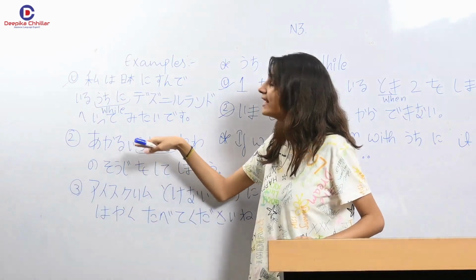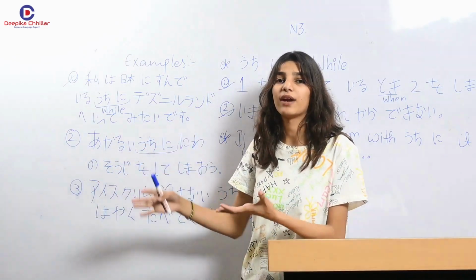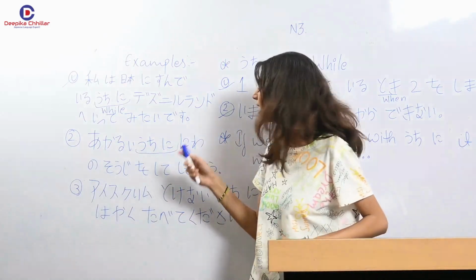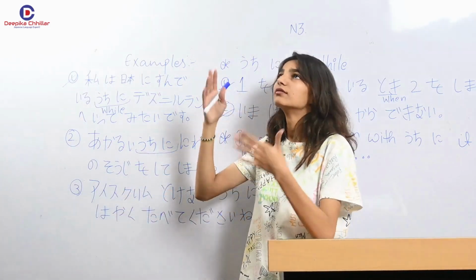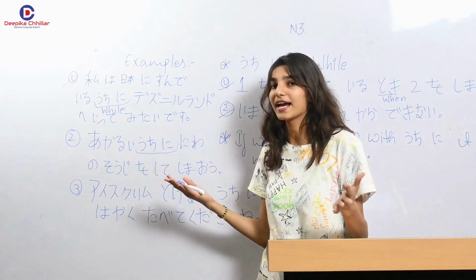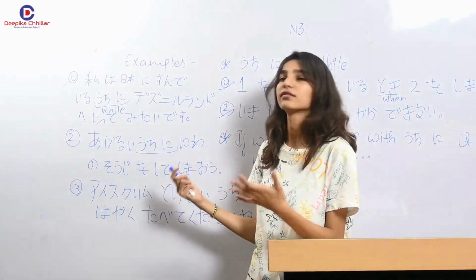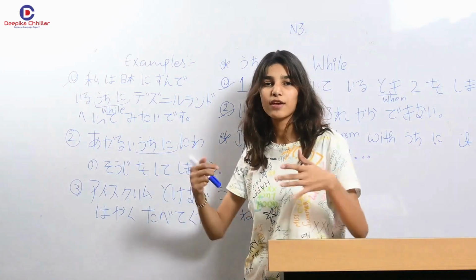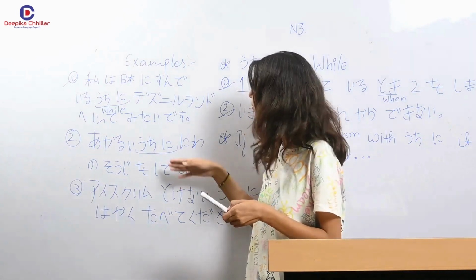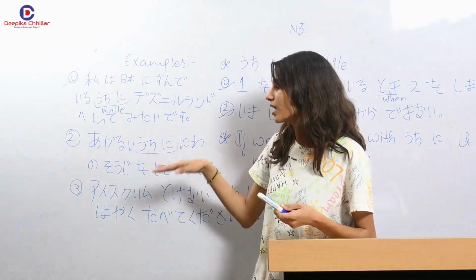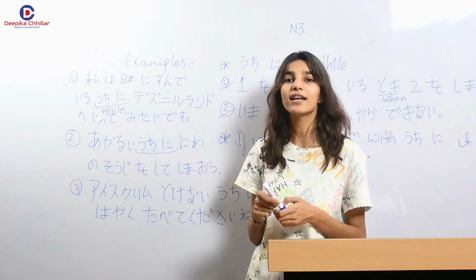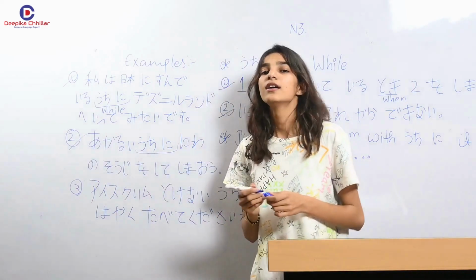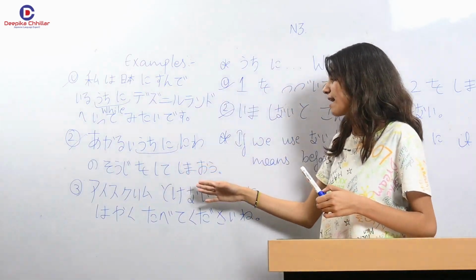So, while it is bright, let us go and clean the park or let us go and clean the garden. Tab tak, like it's sunny or it's bright, we shall go and clean our park. Got it? Because after it would be dark, we won't be able to see it properly. So, Akarui uchini, niwa no soji o shutte shimau. While it's bright, let us go and clean the park. Got it?